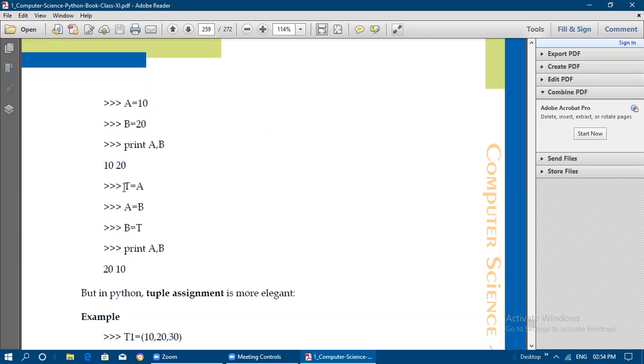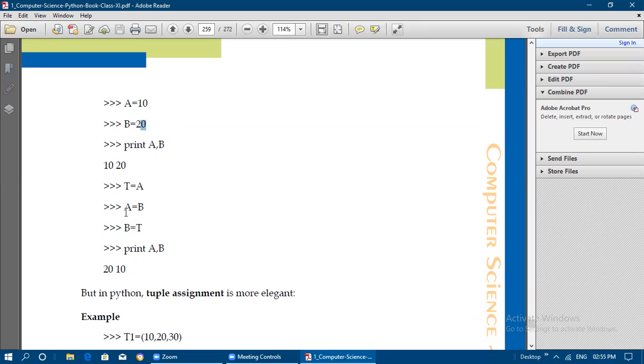Okay, so t is the temporary variable we have newly created. t is equal to a, that means 10 is now assigned to t, the temporary variable. Now this value should be moved to a, so b should be assigned to a, that is a is equal to b. The right side is assigned to the left side. And then the a value is available in t now, so that t should be assigned to b.